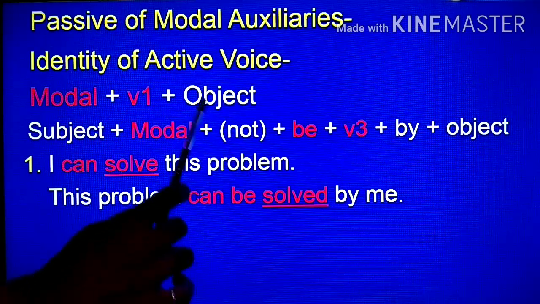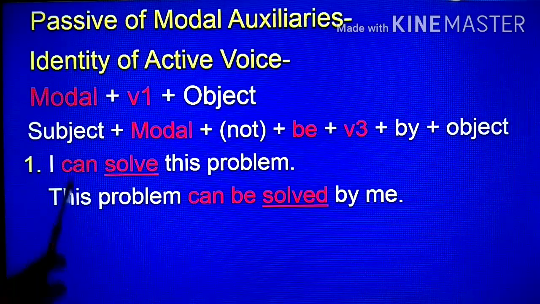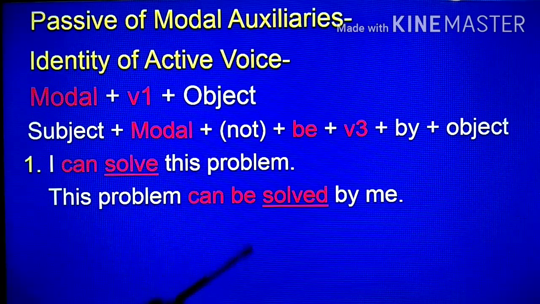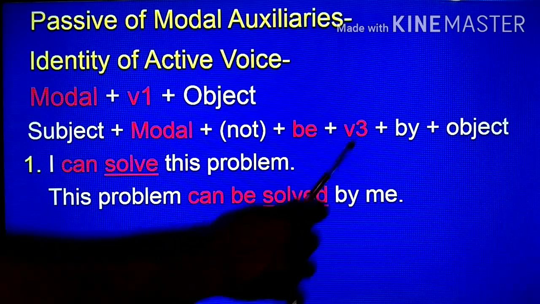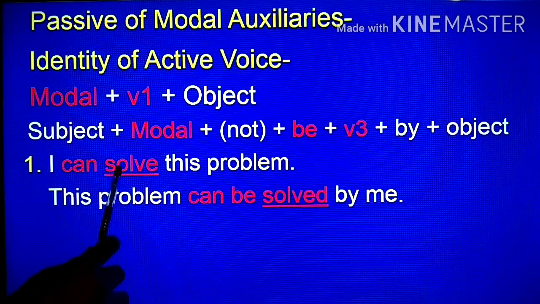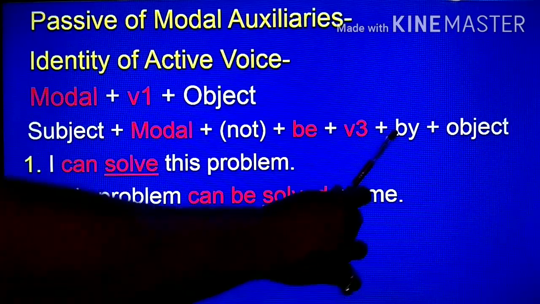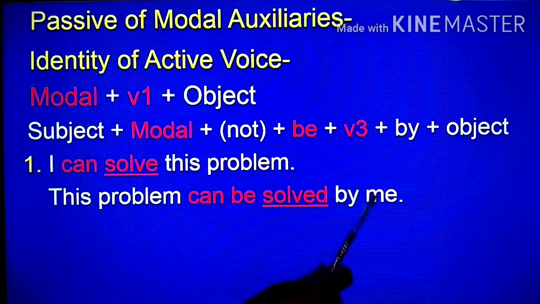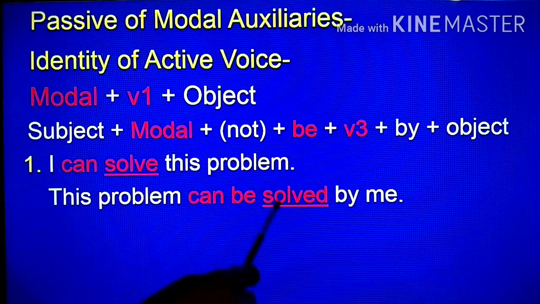This is the object and this will be the subject. Subject, this problem. After that, modal, can is given, not, no, be, third form of solve, solved, by object of I, me. This problem can be solved by me.